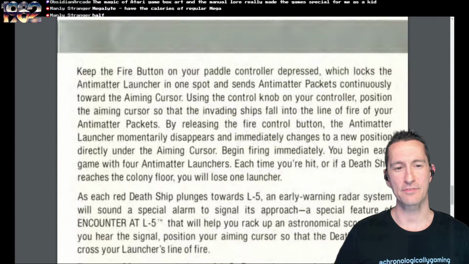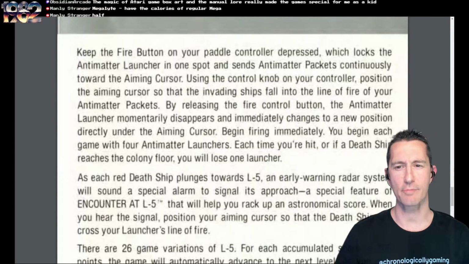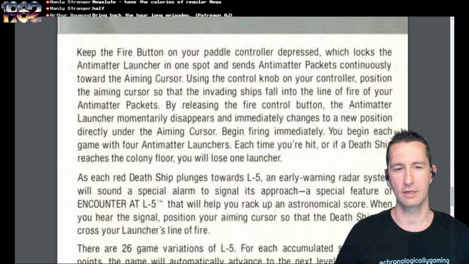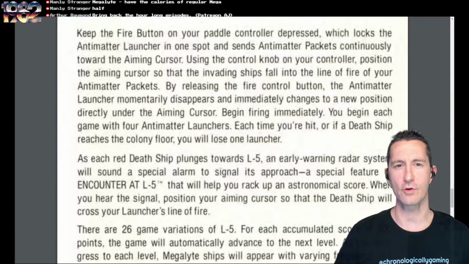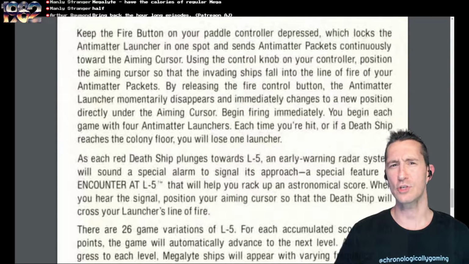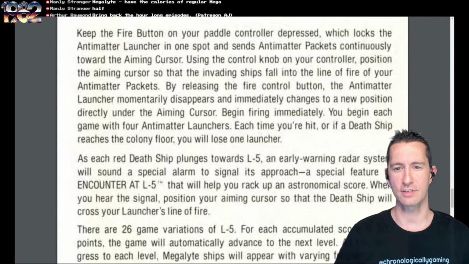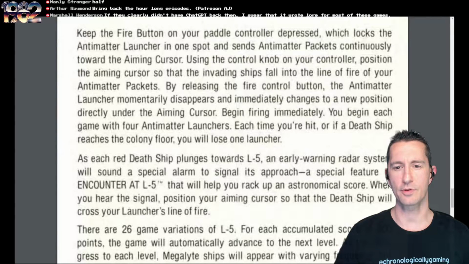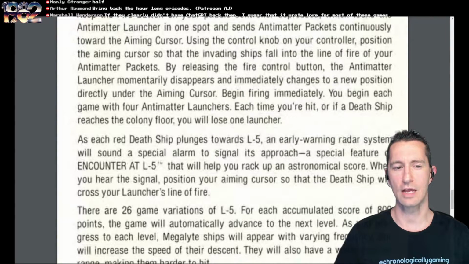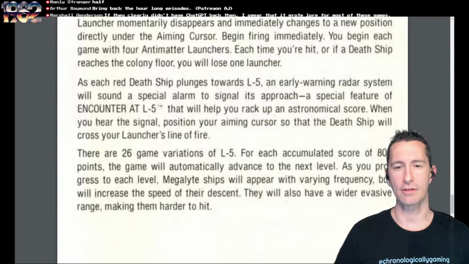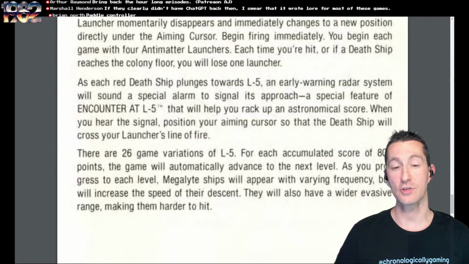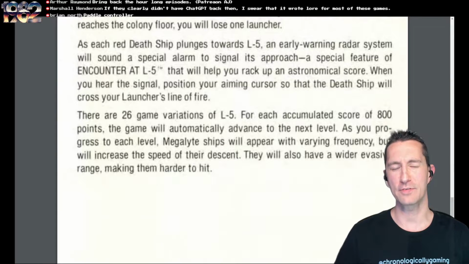Keep the fire button on your paddle controller depressed. It locks the antimatter launcher in one spot and sends antimatter packets continuously toward the aiming cursor. Using the control knob on your controller, position the cursor so the invading ships fall into the line of fire of your antimatter packets. So it's like they're encouraging auto fire, at least here from the instructions. Releasing the button launches momentarily disappear, immediately changing to the new position under the aiming cursor. As each red death ship plunges toward L5, a warning radar will sound a special alarm to signal its approach, a special feature of Encounter at L5. That will help you rack up an astronomical score. I don't know if it's a true feature.